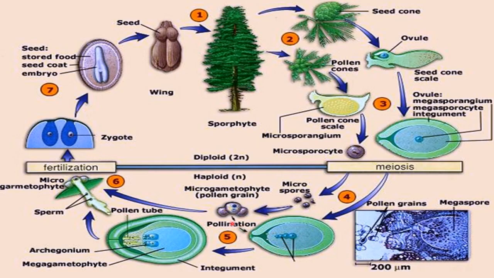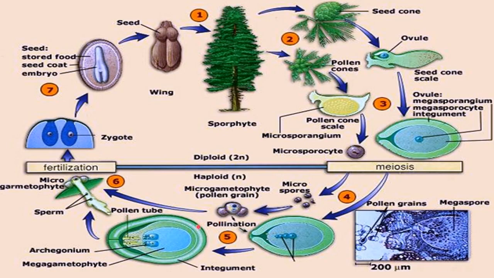Now this is pollination. Okay, the pollen grains along with the air current reach the mouth of the archegonium. You just write down this thing. This is shown in the diagram. This is the mouth of the archegonium. Okay, and these pollen grains along with the air current are reaching the mouth of the archegonium. So you don't need to make the diagram. You just write down the same thing. Okay, the pollen grain reaches the mouth of the archegonium along with the air current. Now what will happen?